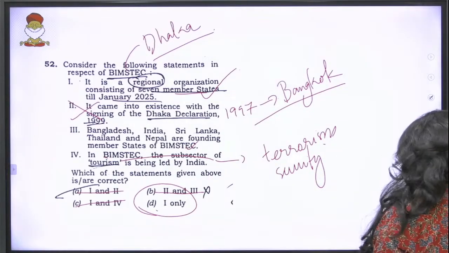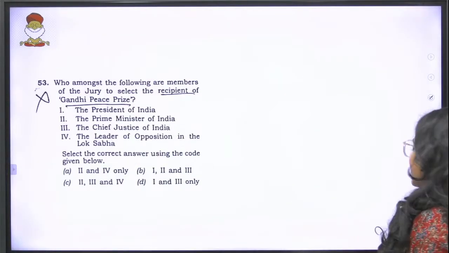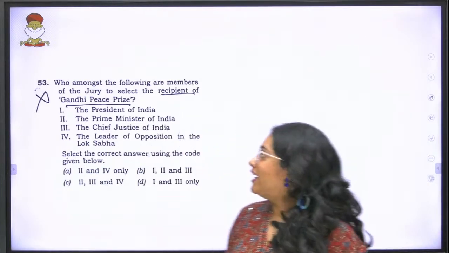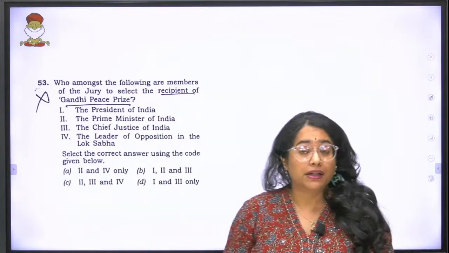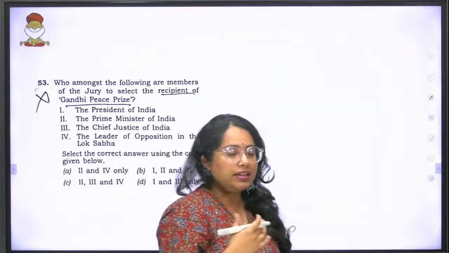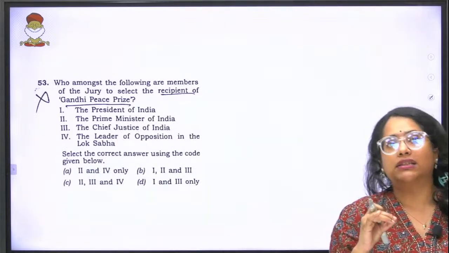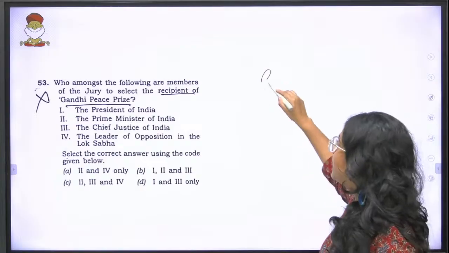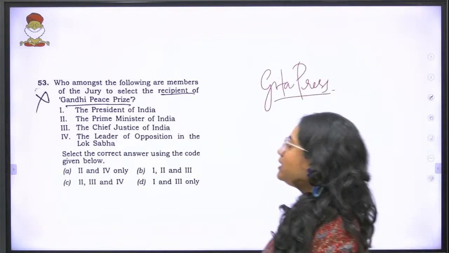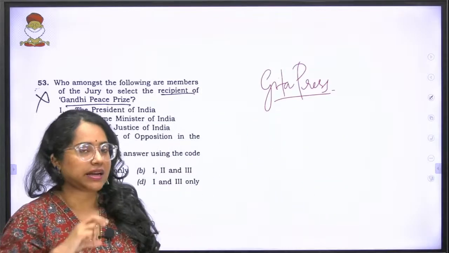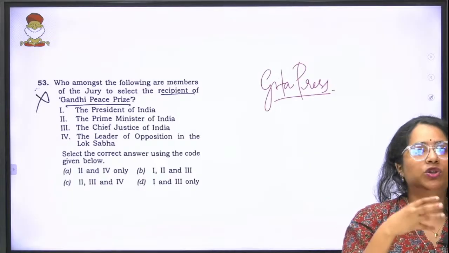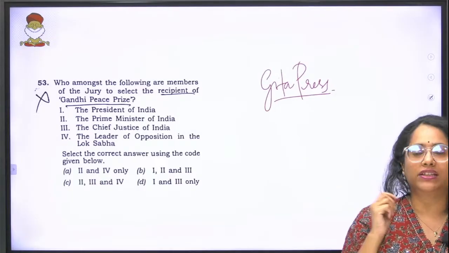Now as we move forward, this is question 53 in your set B. It talks about the Gandhi Peace Prize. Now the Gandhi Peace Prize came about in news, again the reason being that the Gita Press was awarded the Gandhi Peace Prize, and at that time we had discussed in detail about who is the jury of it, what are the components, or what is the prize money. All of these things were discussed.